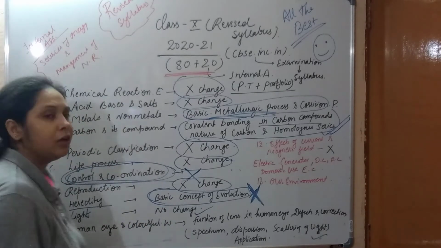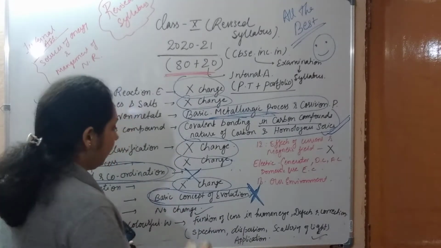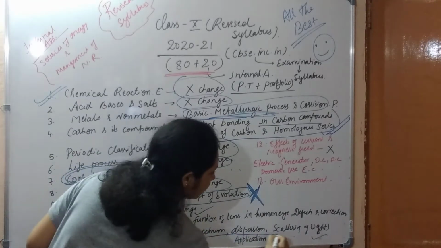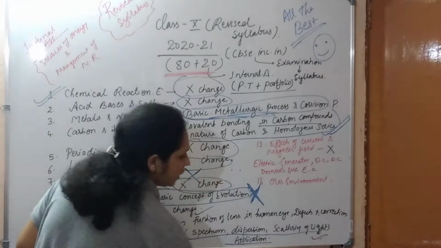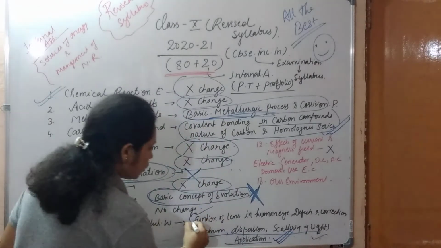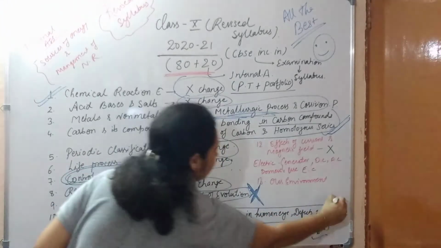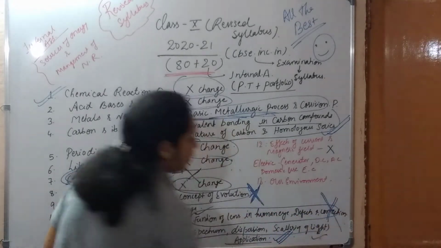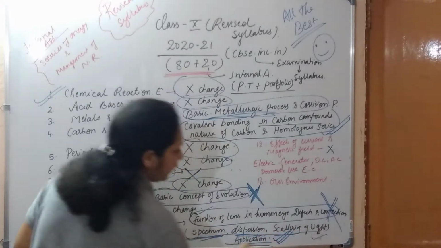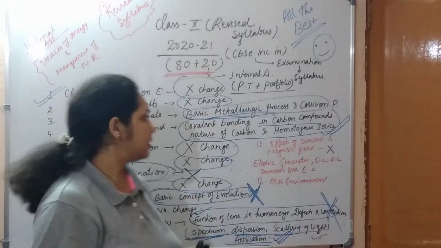Human eye and colourful world. Yes, here there is a reduction in the topics. Basically, they focused only on the spectrum, dispersion, and scattering of light and its applications. The functions of the human eye, defects and corrections are eliminated. Only spectrum, dispersion, scattering of light and its applications are included in this revised syllabus.